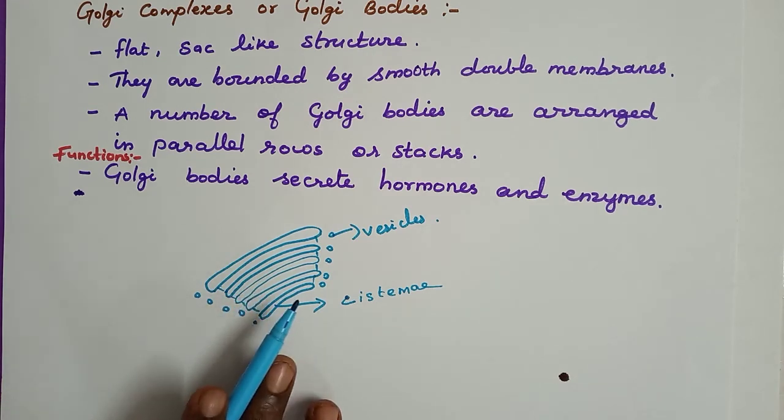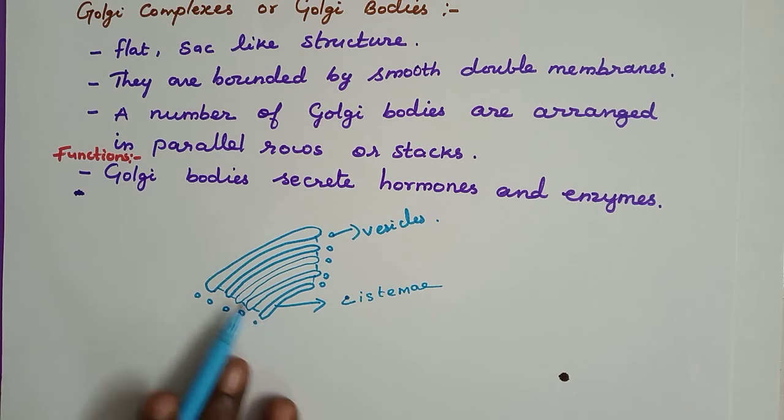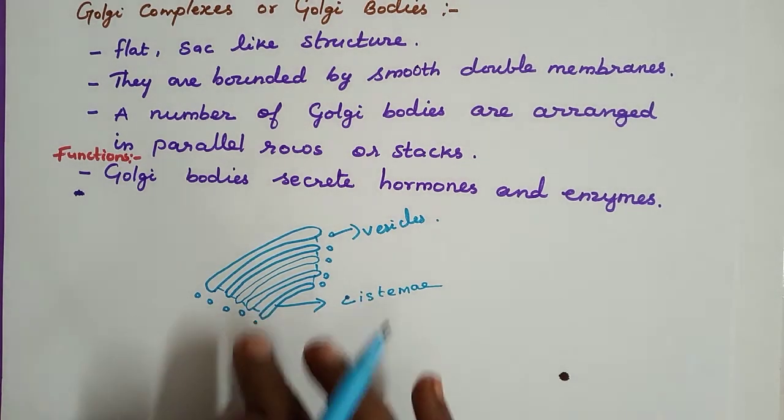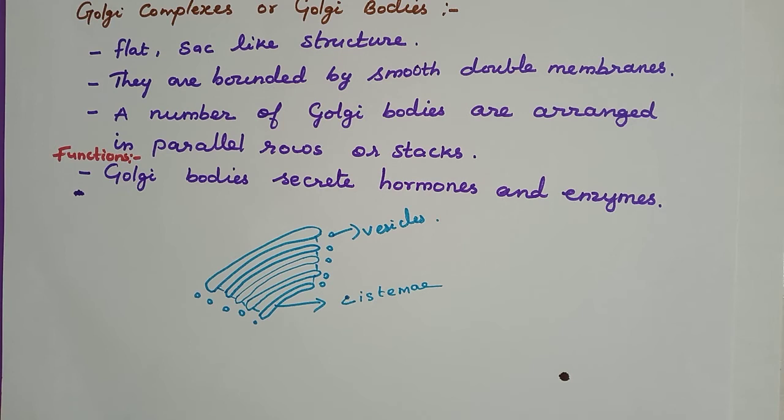A number of Golgi bodies are arranged in parallel rows or stacks. Understood? The main function is that the Golgi bodies secrete hormones and enzymes, and are involved in repair and synthesis of the cell membrane. Lysosomes are also formed by the Golgi apparatus.